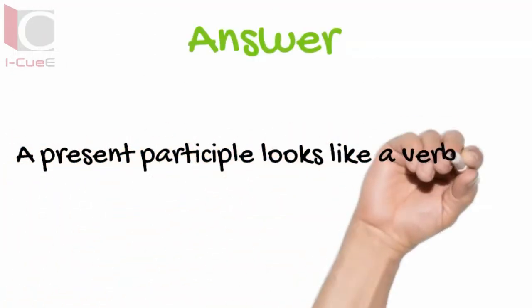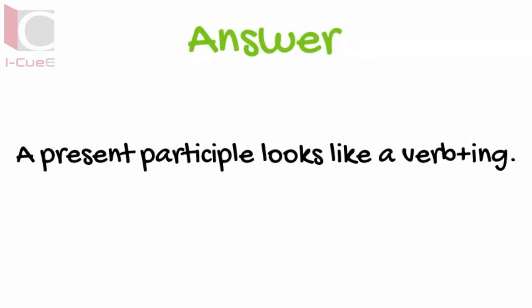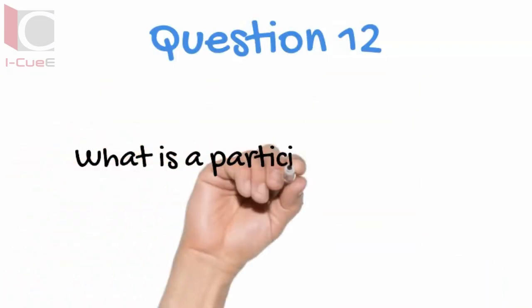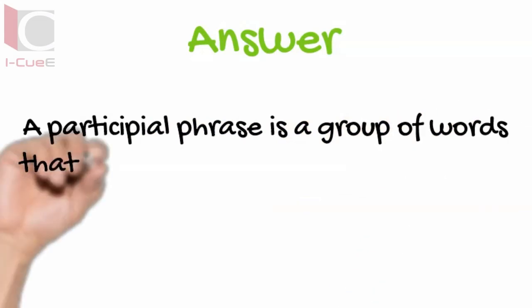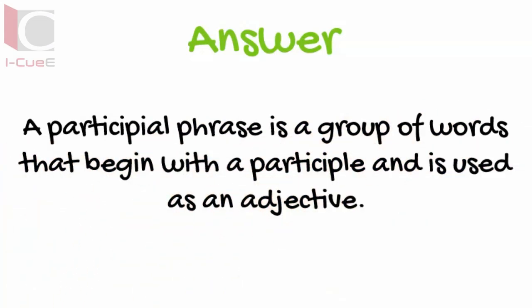A present participle looks like verb plus ing. What is a participial phrase? A participial phrase is a group of words that begins with a participle and is used as an adjective.